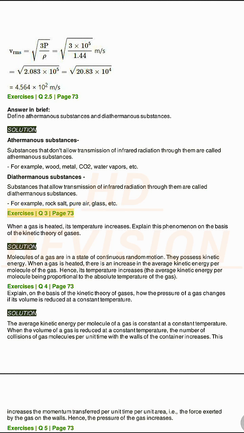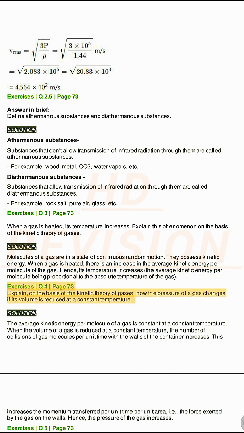Exercises Q3, page 73. When a gas is heated, its temperature increases. Explain this phenomenon on the basis of the kinetic theory of gases. Solution. Molecules of a gas are in a state of continuous random motion. They possess kinetic energy. When a gas is heated, there is an increase in the average kinetic energy per molecule of the gas. Hence, its temperature increases, the average kinetic energy per molecule being proportional to the absolute temperature of the gas.